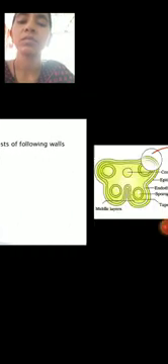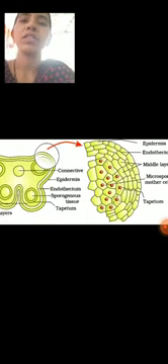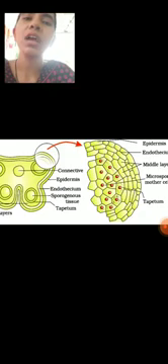First of all we will discuss the epidermis. Epidermis is the outermost layer of the anther wall. It is made up of elongated and flattened cells. It performs its usual protective function, so they protect the anther.